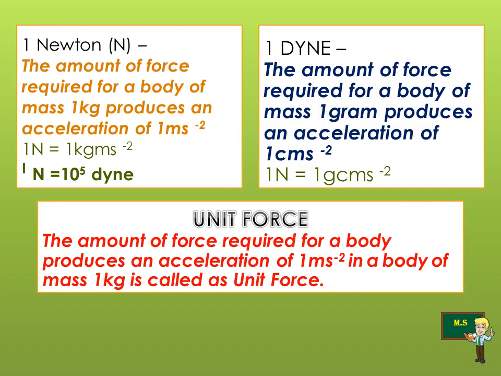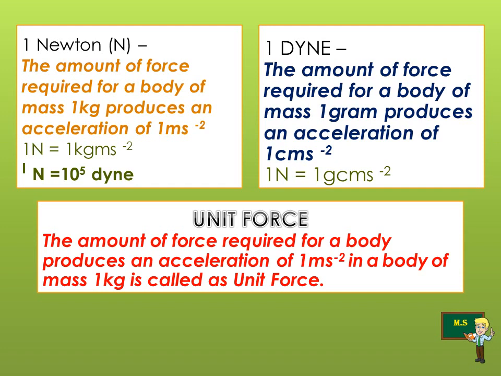First one is 1 Newton (N). The amount of force required for a body of mass 1 kg to produce an acceleration of 1 meter per second square, or 1 m s^-2. 1 Newton is equal to 1 kilogram meter per second square, or 1 Newton is equal to 10 to the power 5 dyne. This dyne is in CGS system that you all know in your 9th standard or in 8th standard.